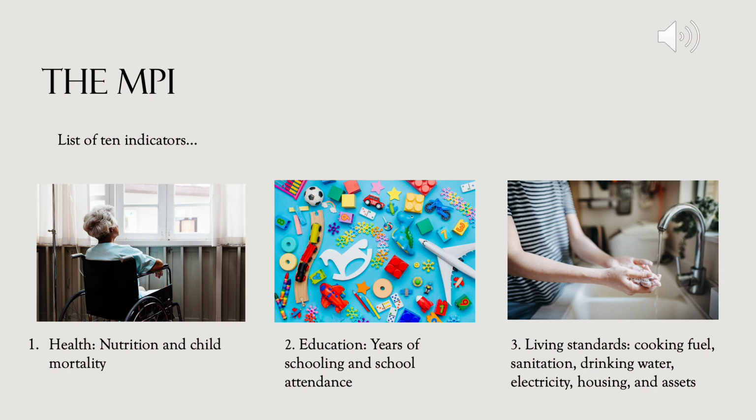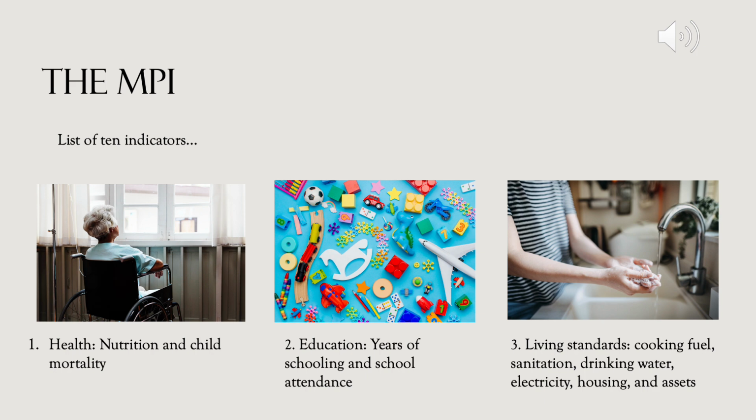The MPI, created in 2010, measures poverty on a global scale by the use of a deprivation list. They do so by creating a profile for each household and person in it. Then, they track deprivations by means of 10 indicators within the 3 dimensions: health, education, and standard of living.